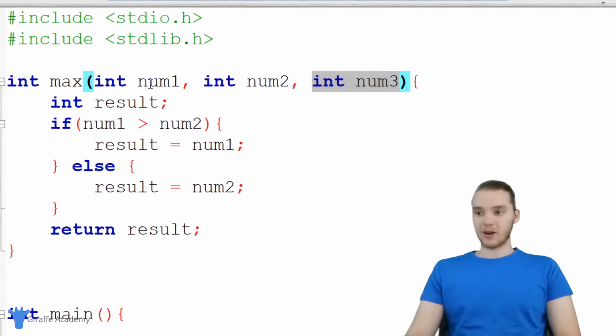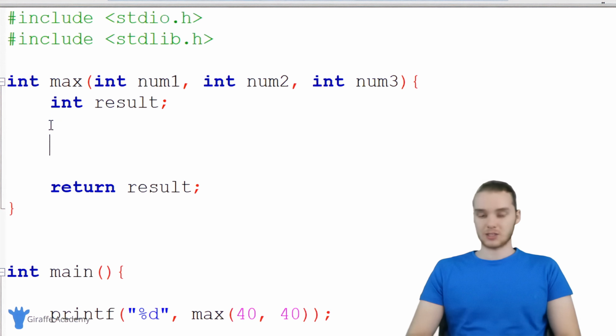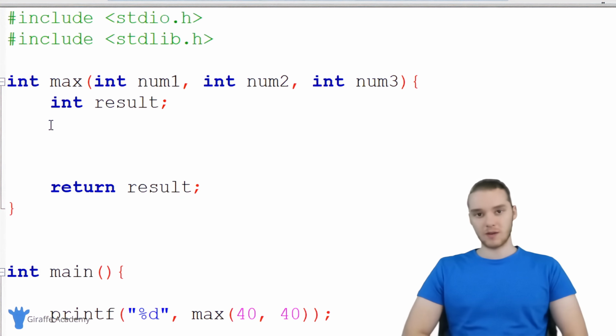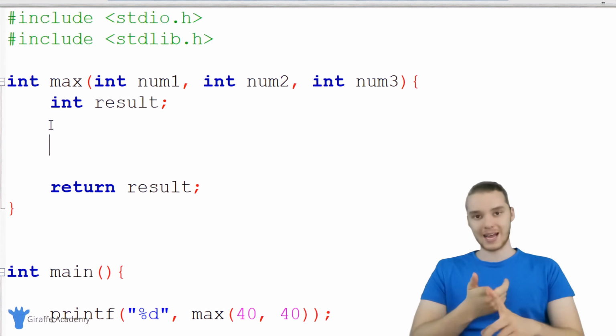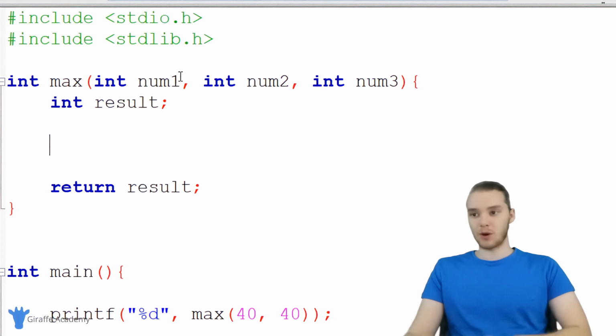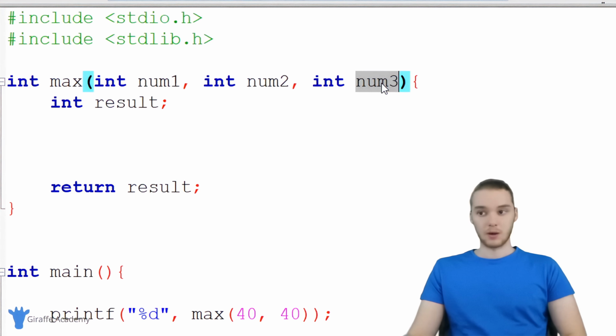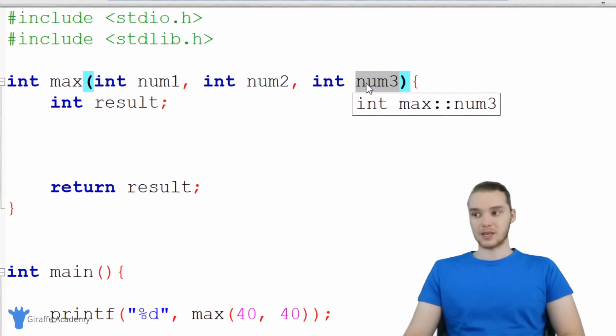But in order to figure out which one of these is the biggest, we're actually gonna need a more complex if statement. So I'm gonna get rid of this, and let's just start from scratch. Let's think about this. How can we figure out which one of these is the biggest? Well, what I would recommend is we could say if num1 is greater than num2 and num1 is greater than num3, then we know num1's the biggest, right? So if num1's bigger than num2 and it's bigger than num3, we know it's the biggest. If num2 is greater than num1 and num2 is greater than num3, then we know num2 is the biggest. And otherwise, we can just say that num3 is the biggest.